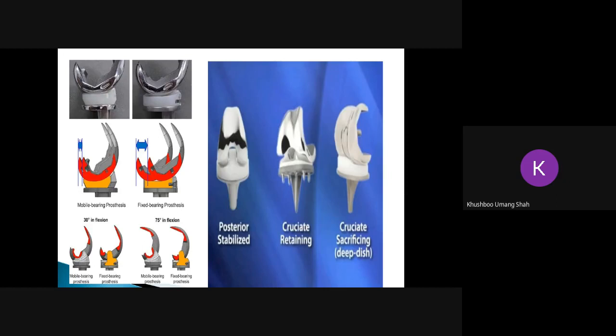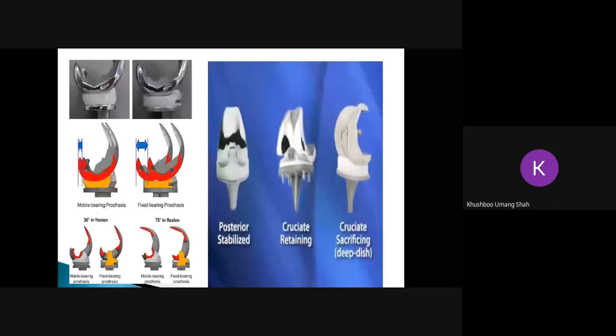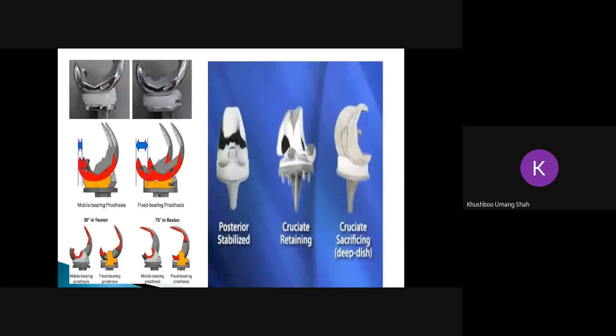The second image you can see is cruciate retaining and cruciate sacrificing. Generally, when a person is going for a TKR surgery, among the ligaments that are excised, the ACL is definitely excised. ACL is not spared at all. So there are less chances of anterior stability. But sometimes, the PCL is preserved. If the posterior cruciate ligament is preserved, it is known as cruciate retaining. The ligament is retained.